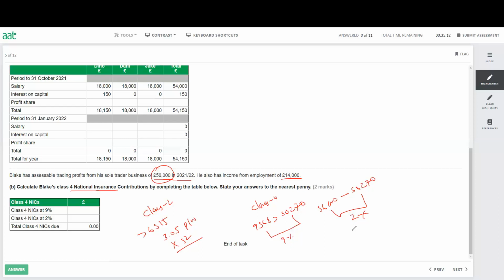So we have here 50,270 minus 9568 times by 9%. And that will give me 3663.18. That's for the 9% one.